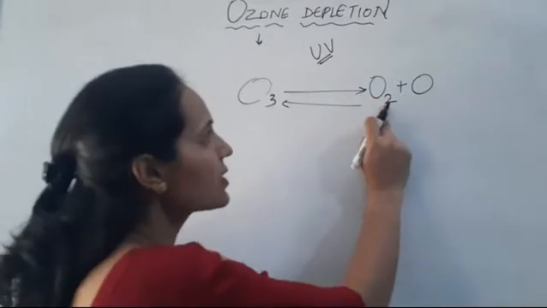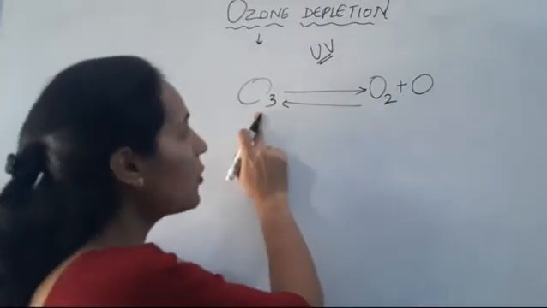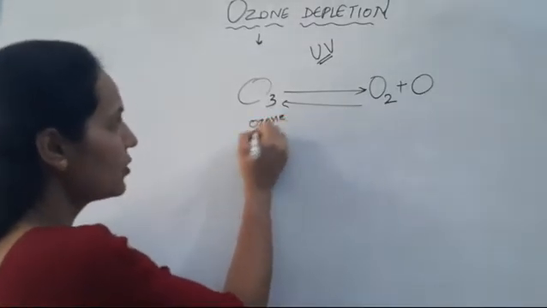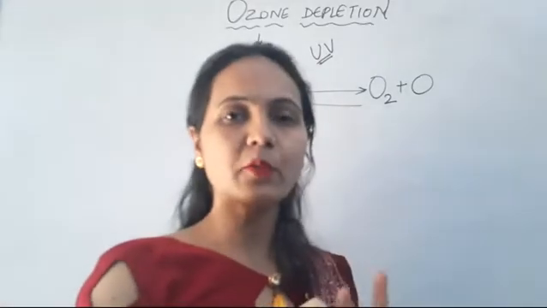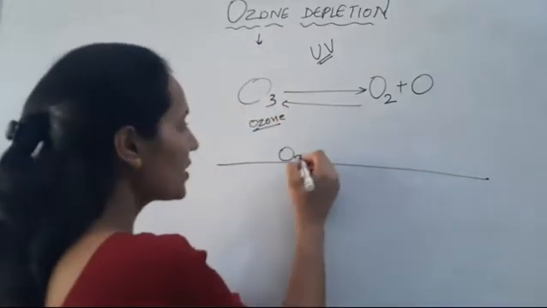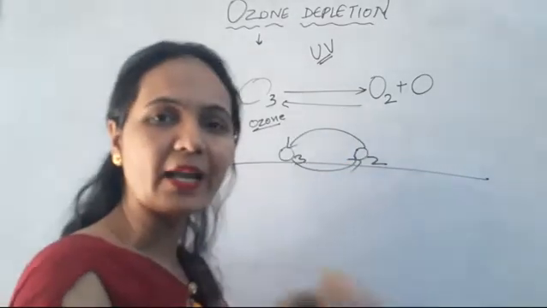Again this oxygen atom is very reactive, so it will react with an oxygen molecule to form an ozone molecule. So the ozone molecule is formed again. This is a reversible process, right? And it is maintained in the stratosphere: ozone is forming, oxygen is forming, again ozone is forming, again oxygen is forming. So it is a balanced reaction.